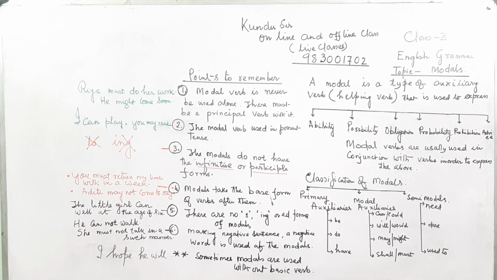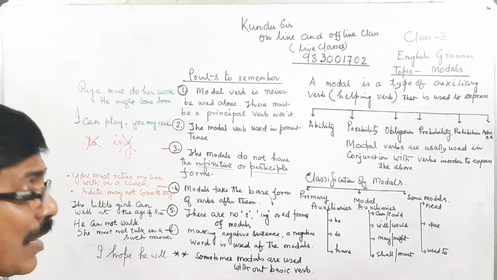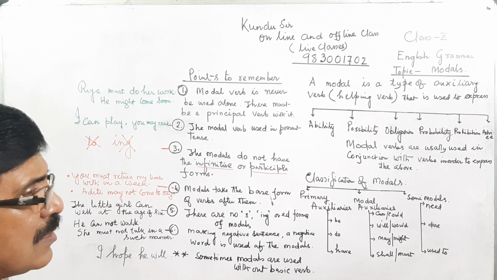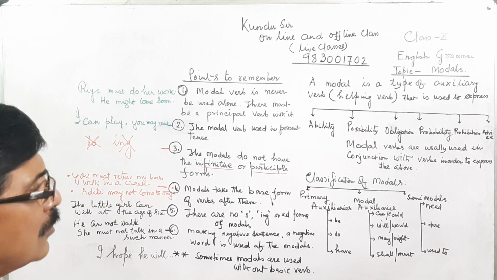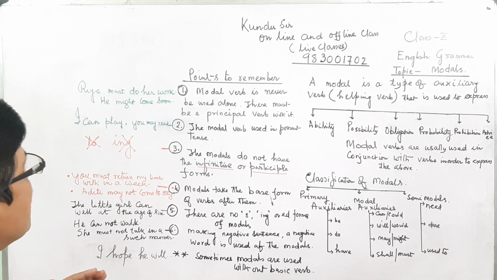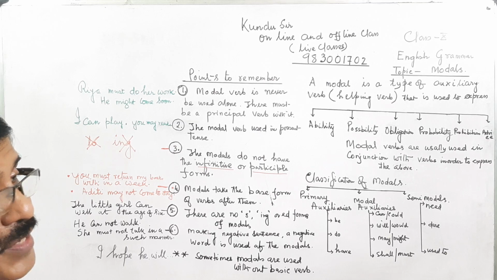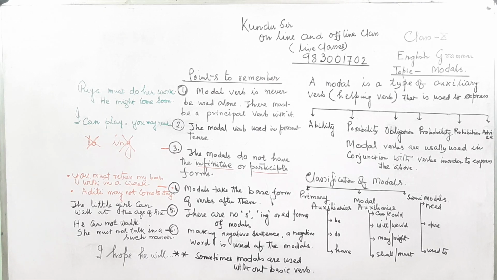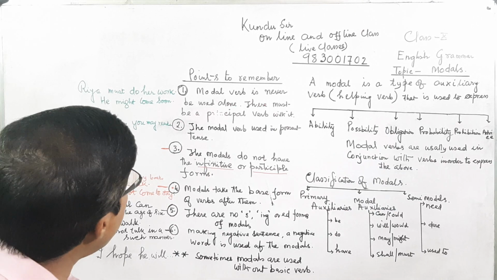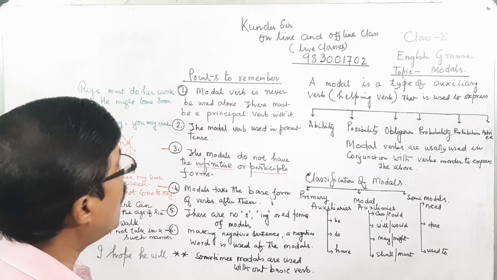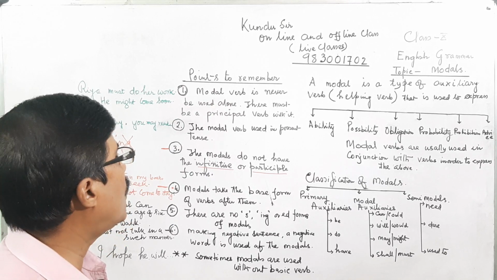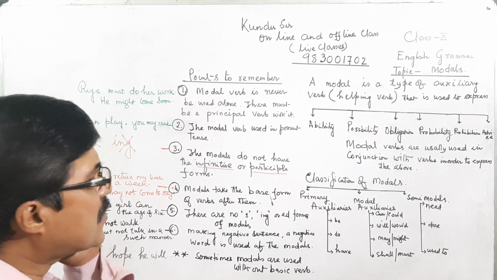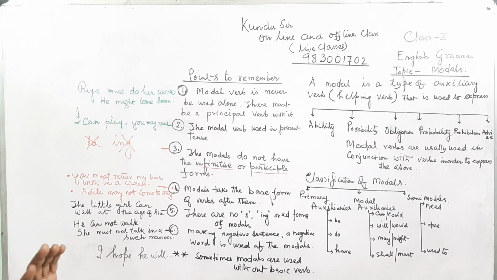Now, what are the points to be remembered? We can't put modals anywhere; there must be a need. We should follow the basic rules of English grammar, and also the justification of modals. When a modal is not needed, we should not put a modal there. So what are the points? A modal verb is never used alone. There may be some exceptions, I will discuss later on.